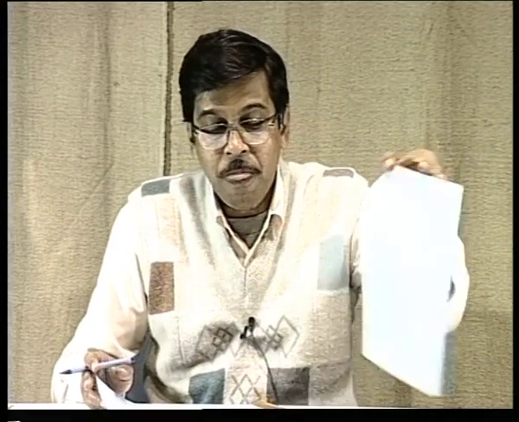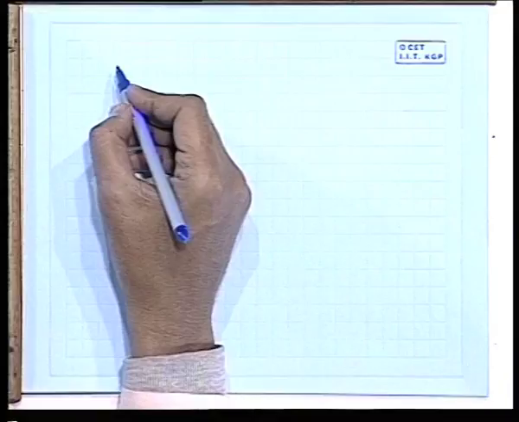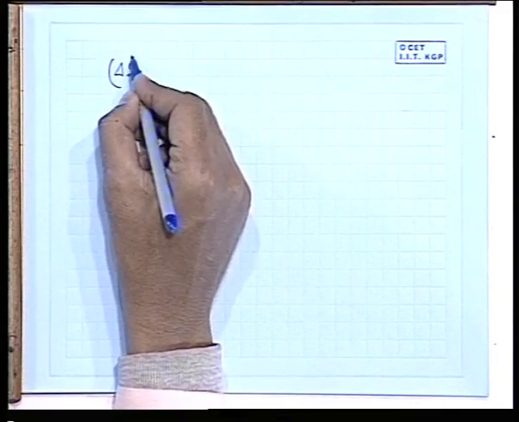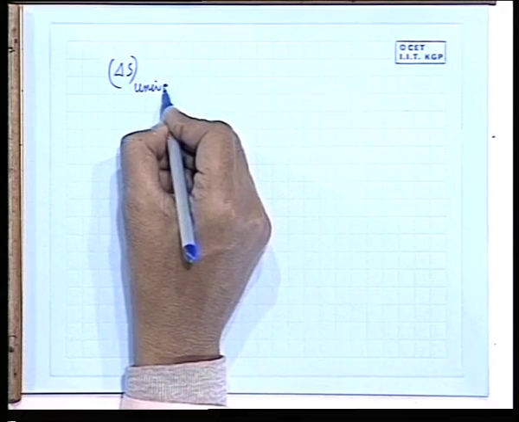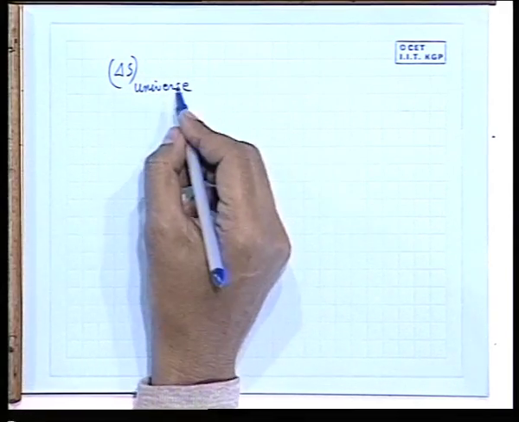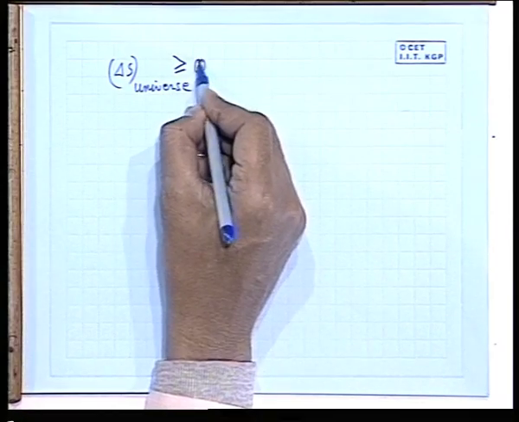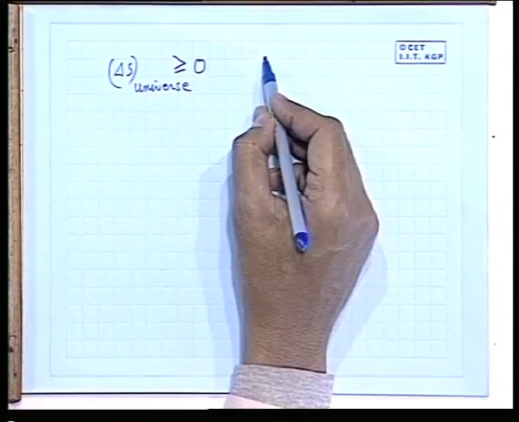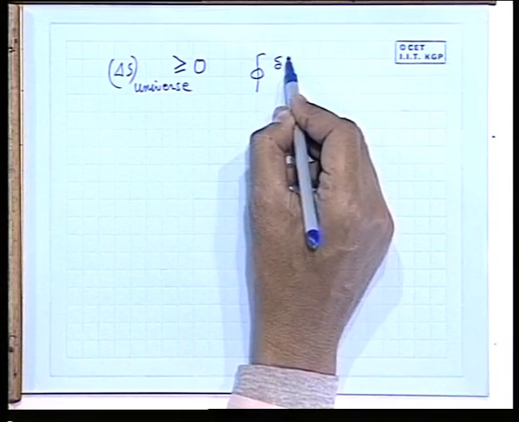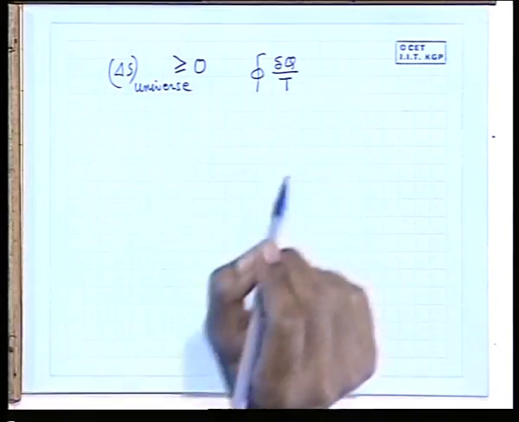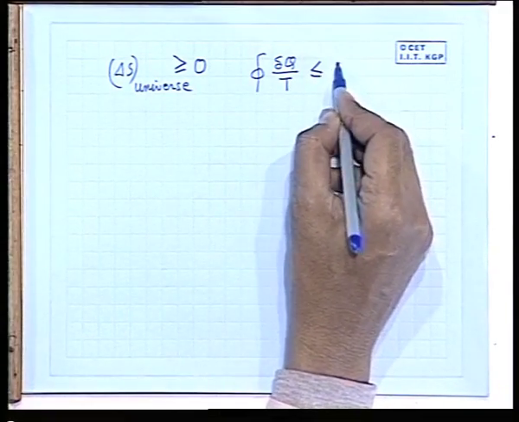Then next, we can find some examples. Now, let us see one thing that is also very important, I am telling you again and again, you may not get it in many books. So far as delta S universe, in thermodynamics, is greater than or equal to 0, taking care of both irreversible and reversible. At the same time, we know the cyclic integral of del Q by T, taking care of both reversible and irreversible cycles, is less than or equal to 0.